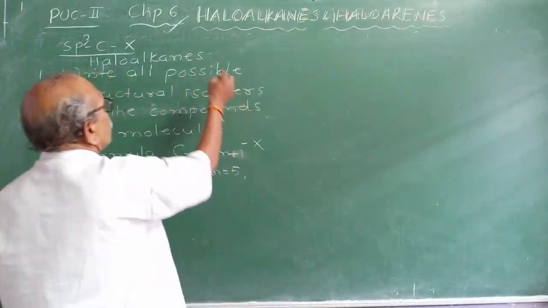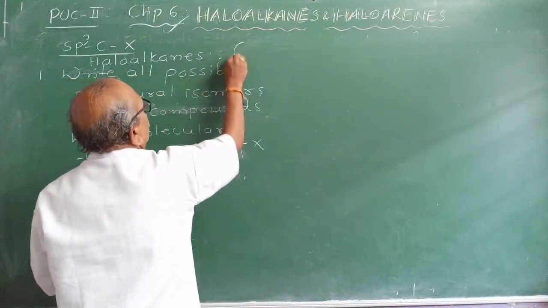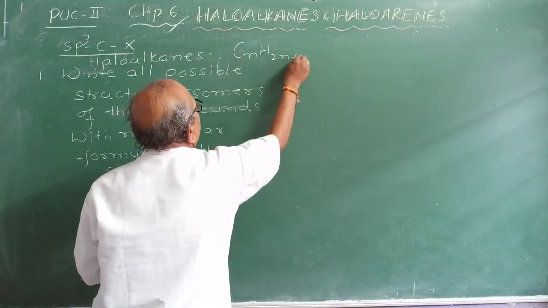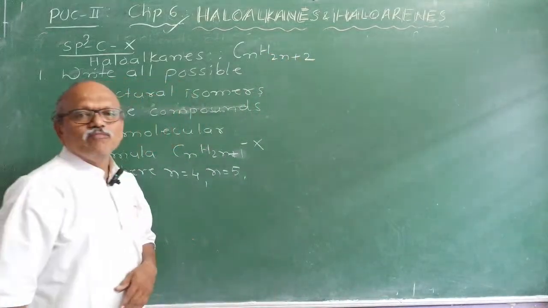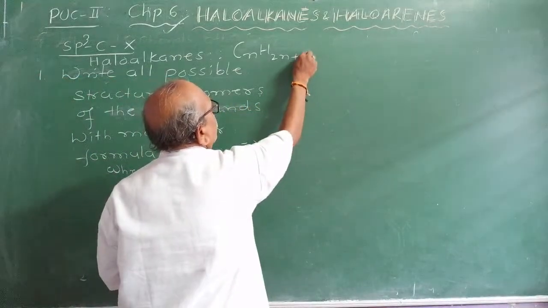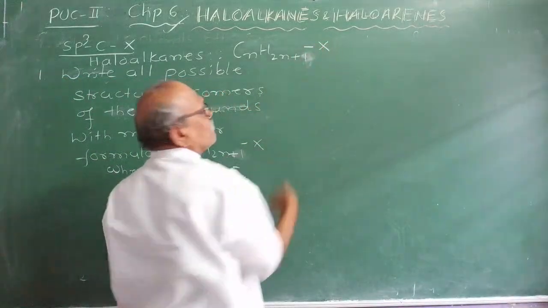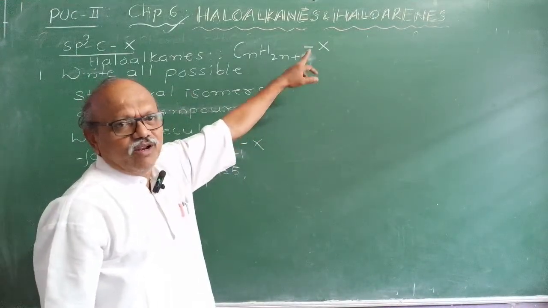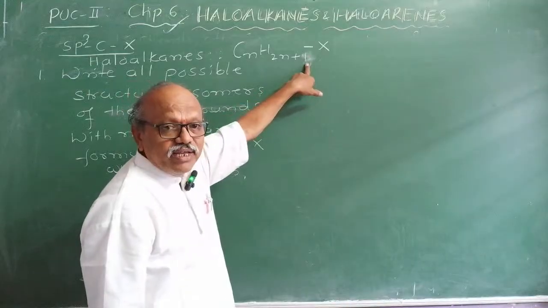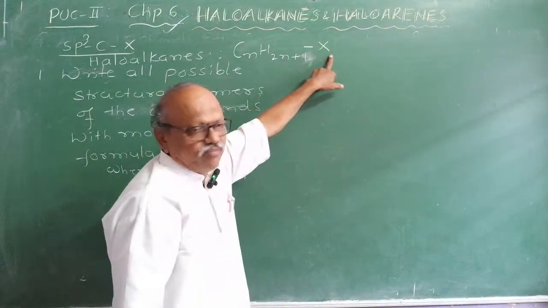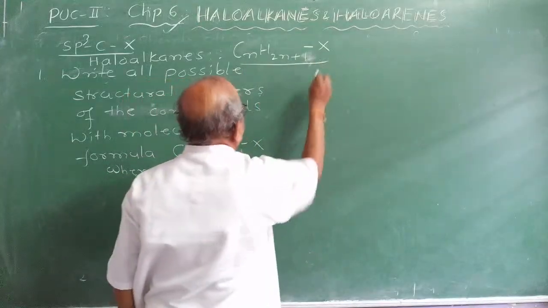And what is the general formula of haloalkanes? What is the general formula of alkanes? CnH2n+2. Replace one hydrogen atom by halogen atom. Then it becomes the general formula of the haloalkanes. Why am I writing one here? One hydrogen atom is substituted by halogen atom. And this is the general formula. Now read the question.